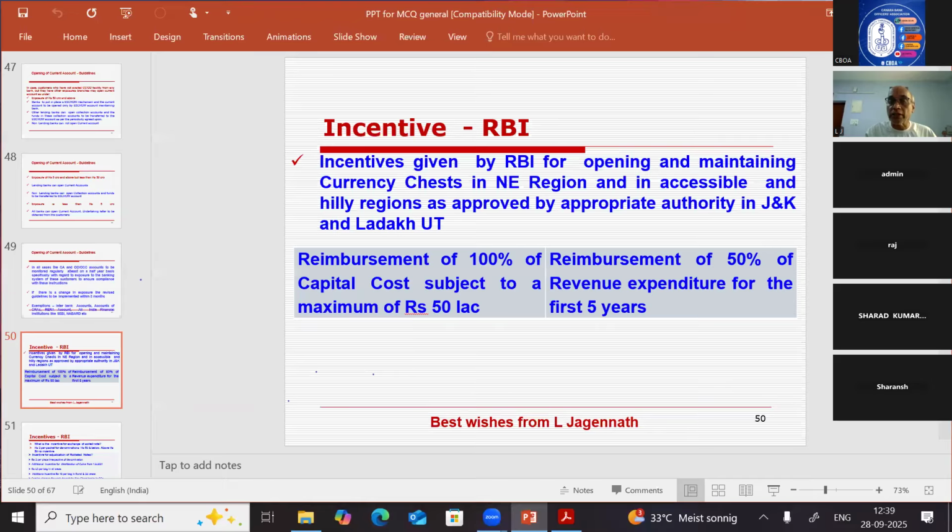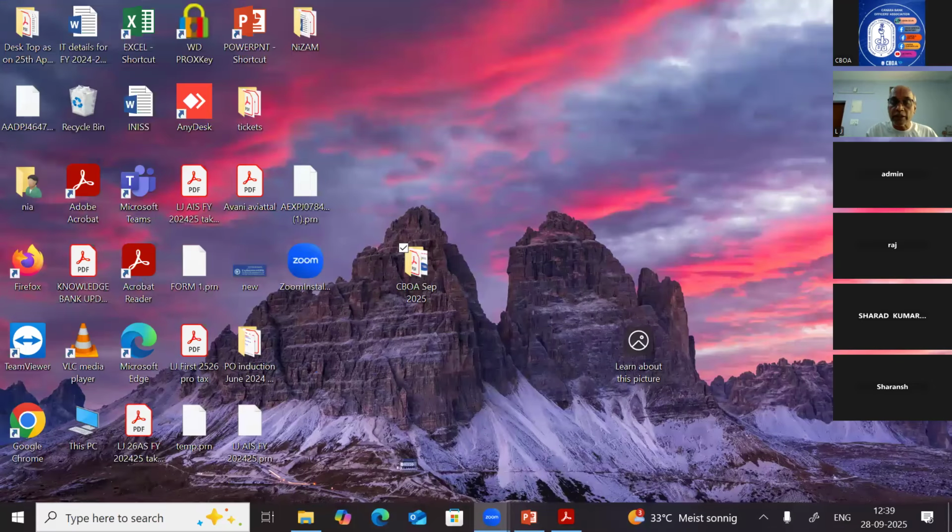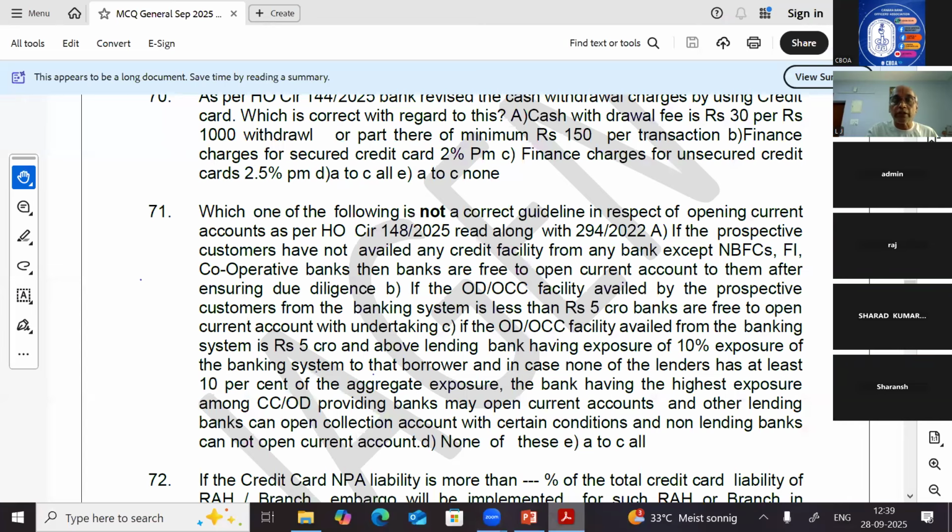Let's quickly go through the questions. Questions are expected here. Even though the circular is from 2022, reiteration has come in 148/2025, so in that case, questions can come.